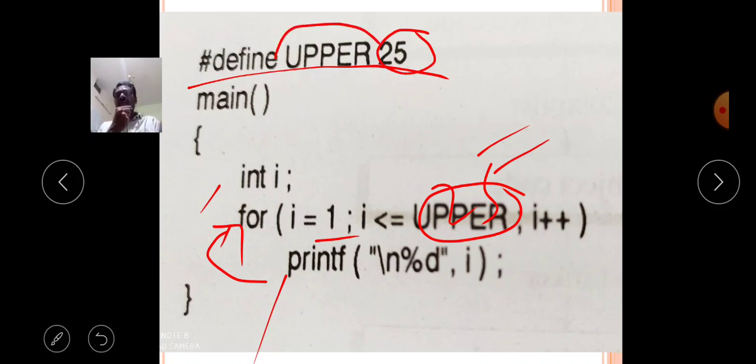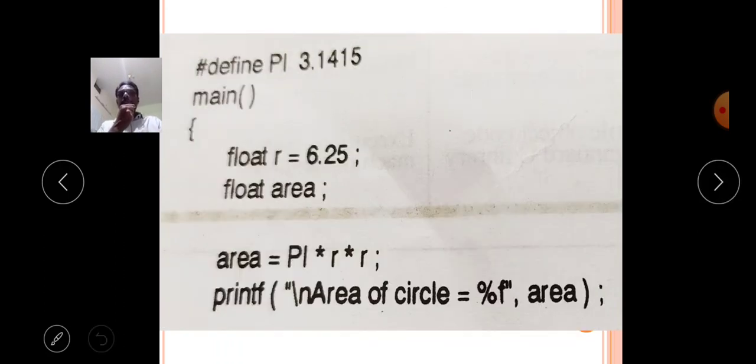So when the UPPER macro name occurs, like that the simple macro is executed by the preprocessor. Then next comes another example. This is the second example.